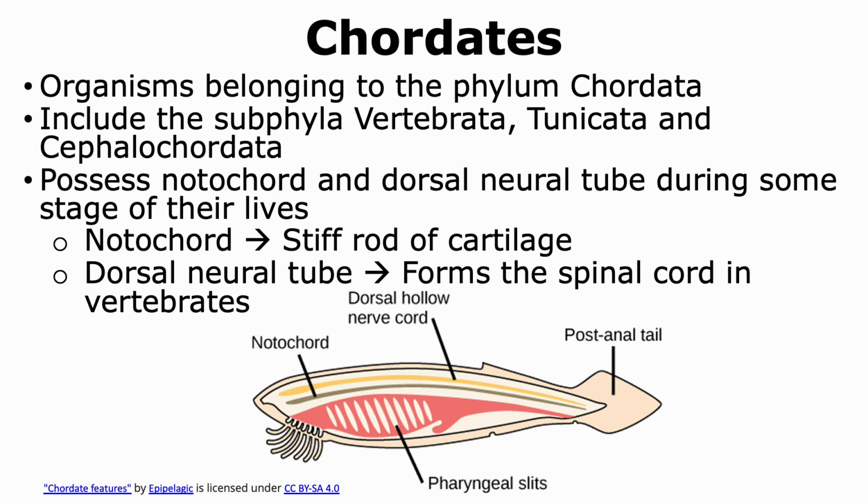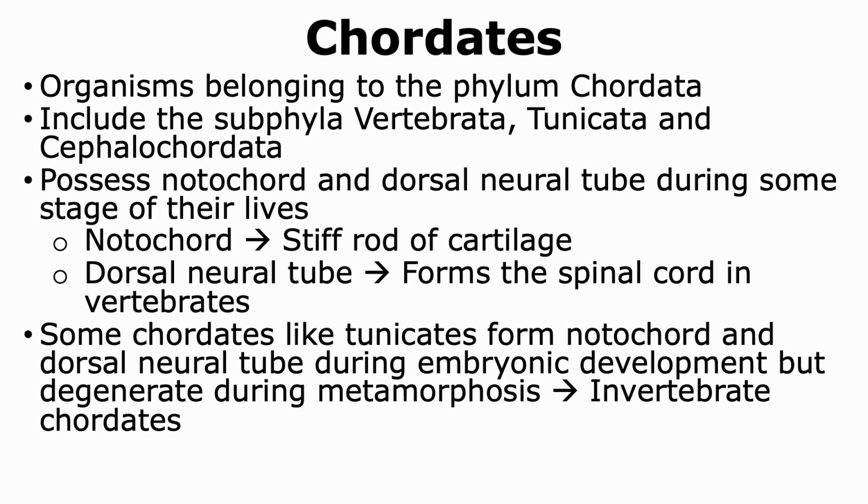of vertebrates. Now, some chordates, like tunicates, and we've seen about tunicates in a few chapters before, show the formation of a notochord and a dorsal neural tube during embryonic development. However, these structures degenerate during metamorphosis, and hence these chordates don't have a spinal cord, and hence they are invertebrate chordates as adults.